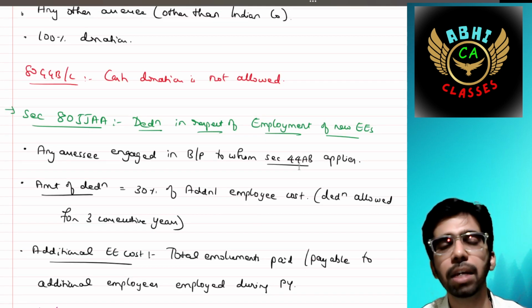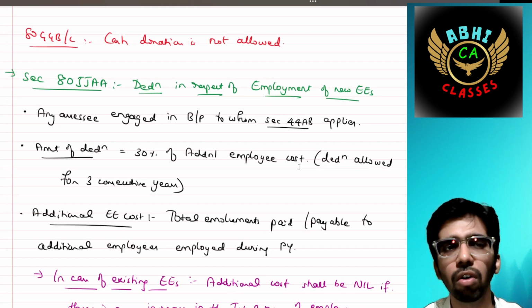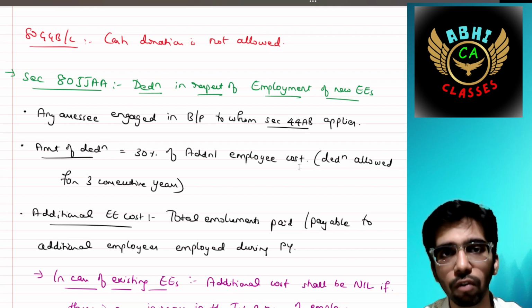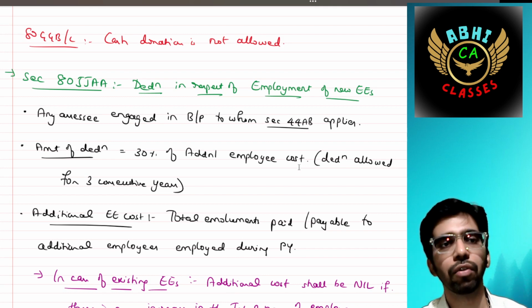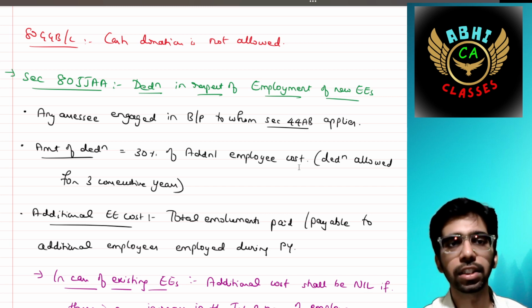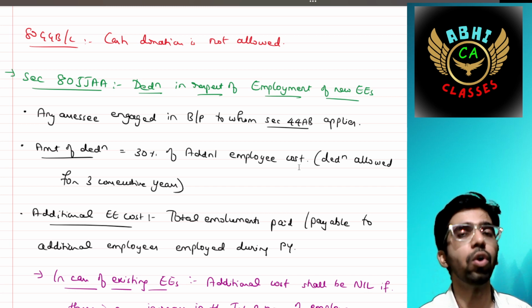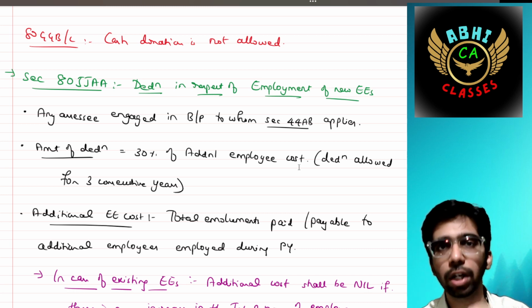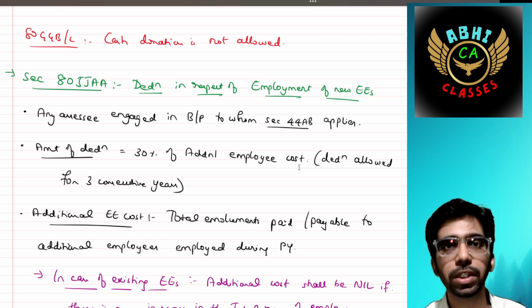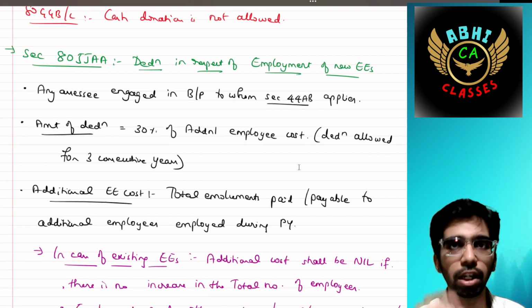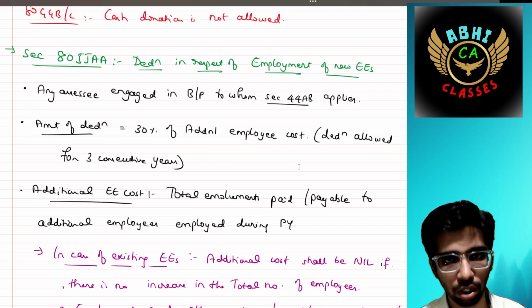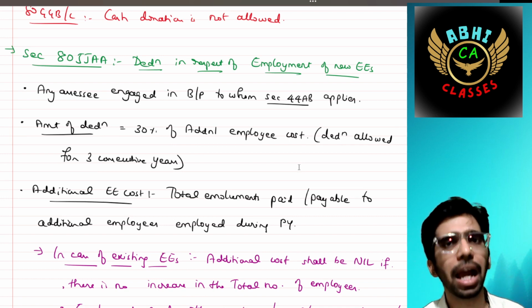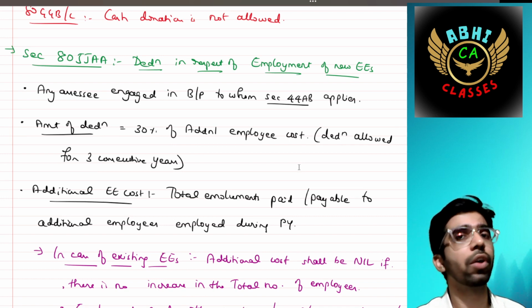Super. Next, 80JJAA. It is very important for your examination purpose. Deduction in respect of employment of new employees. Okay, if you are an eligible assessee, any assessee engaged in business or profession to whom section 44AB is applied, that means tax audit is applicable, 1 crore or 10 crore that we have discussed in your PGBP chapter. The amount of deduction is 30% of the additional employee cost. The deduction can be availed for 3 consecutive years.